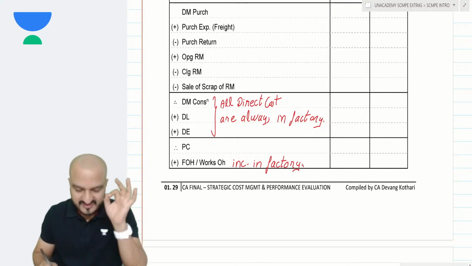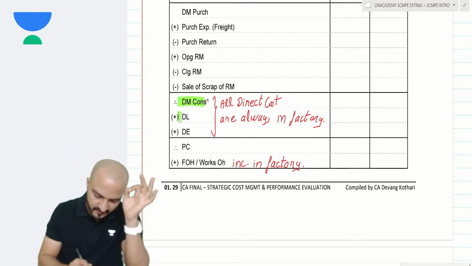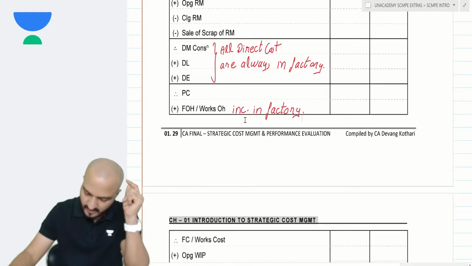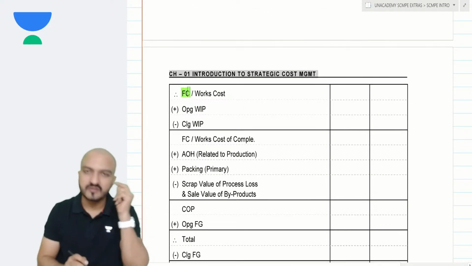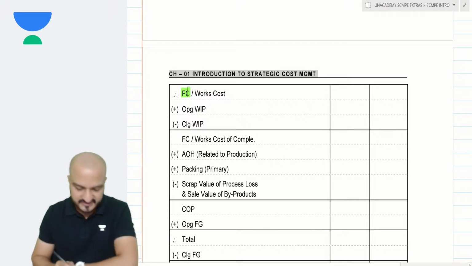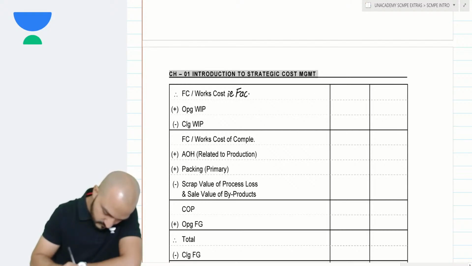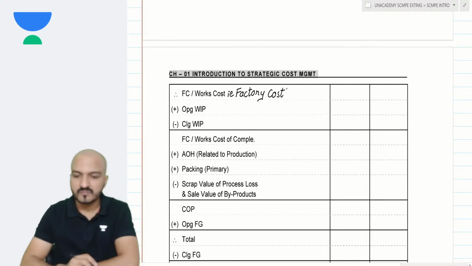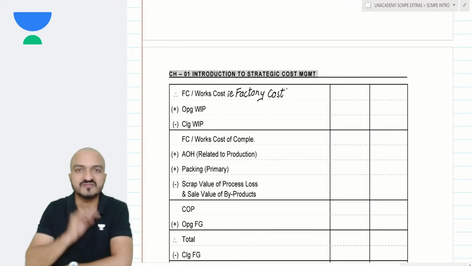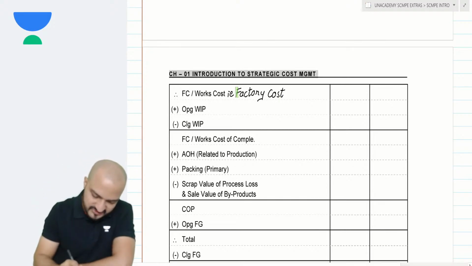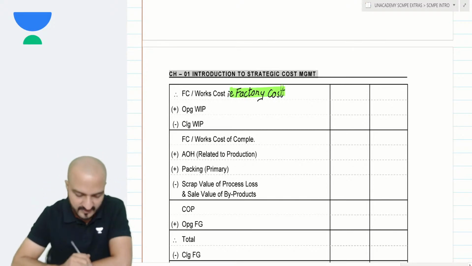So if I add all these items, which items? Three items of direct cost and the fourth item of factory overheads. If I add all these items together, then the total which I get is called factory cost. FC stands for factory cost over here. Factory cost means the total cost incurred inside the factory. Okay? So FC is my factory cost, total cost incurred inside the factory.